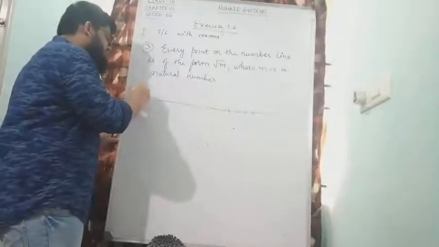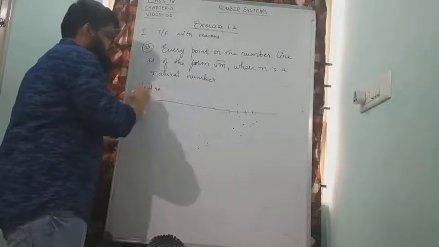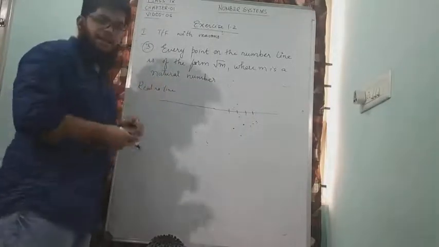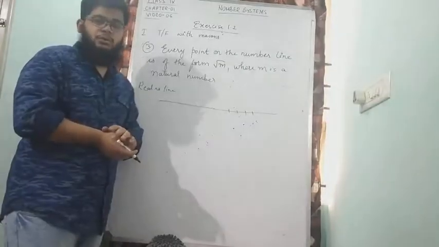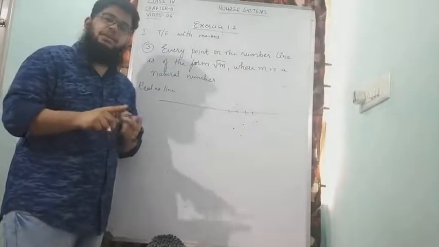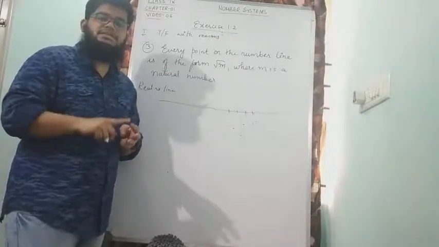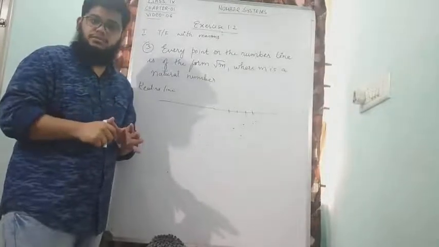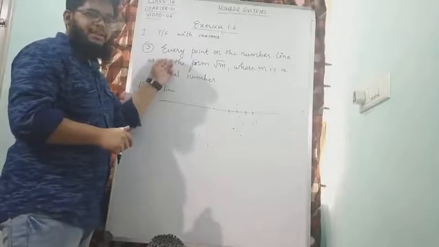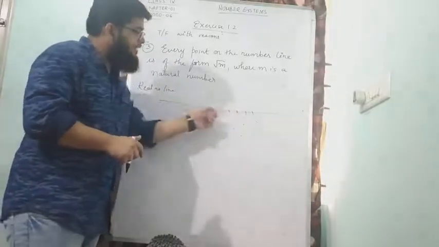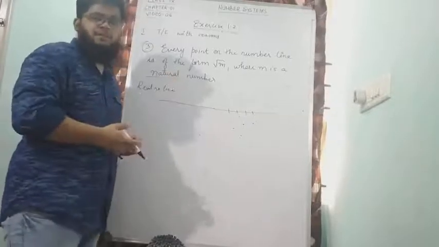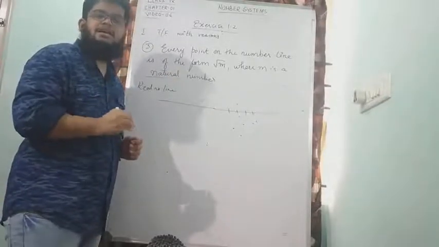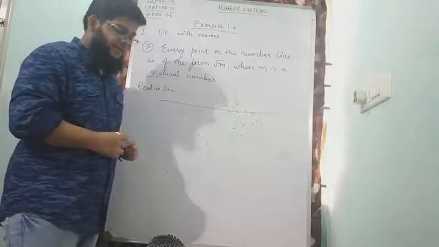So in a real number line, is it possible that we have only natural numbers? No, right? Along with natural numbers, we can also have whole numbers, integers, rational numbers, irrational numbers also. But according to this question, they are telling us that every point, or wherever you write the numbers, represents only natural numbers, which is a false statement, because along with natural numbers, we can also write a lot of other numbers.